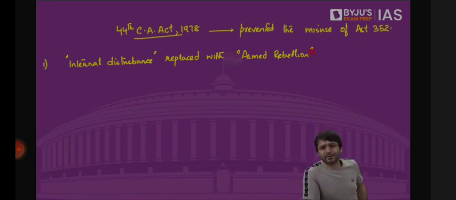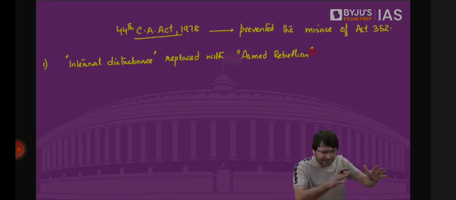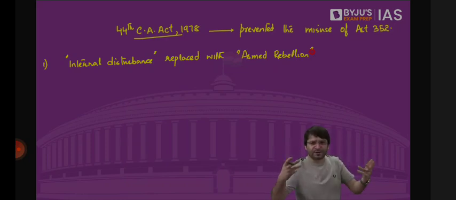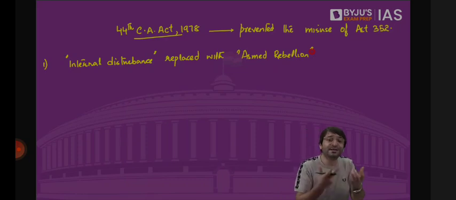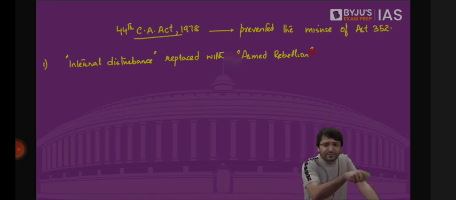Why? Because there was something known as the Sampurna Kranti Revolution. The Total Revolution campaign was launched by J Prakash Narayanan from Bihar. Initially, it was led by the students in Gujarat, then traveled to Bihar, then traveled to different parts of the country. It was a movement against corruption. And there were these protests and rallies of Sampurna Kranti, Total Revolution, launched by JP. This, Madam Gandhi said, amounts to internal disturbance. And on the grounds of internal disturbance, she advised the president, please impose national emergency.